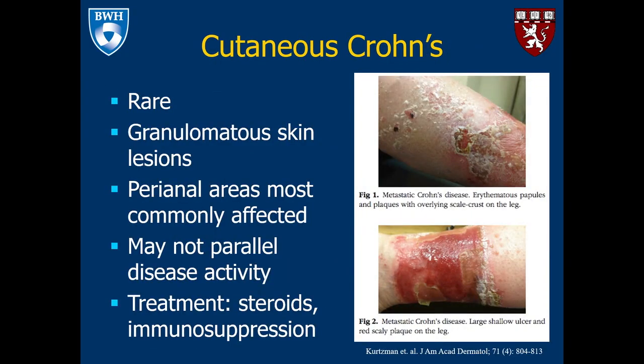Cutaneous Crohn's is rare, often presents as granulomatous skin lesions. The most commonly affected areas are the perianal areas. This may not parallel disease activity, and treatment includes steroids and immunosuppression. Depicted here, you can see two photos of metastatic Crohn's disease depicting erythematous papules and plaques, and also ulcers on the skin.